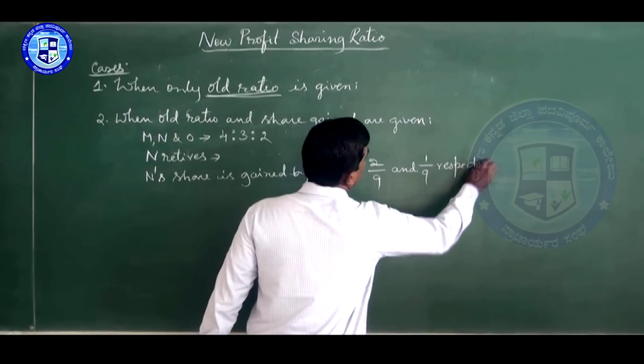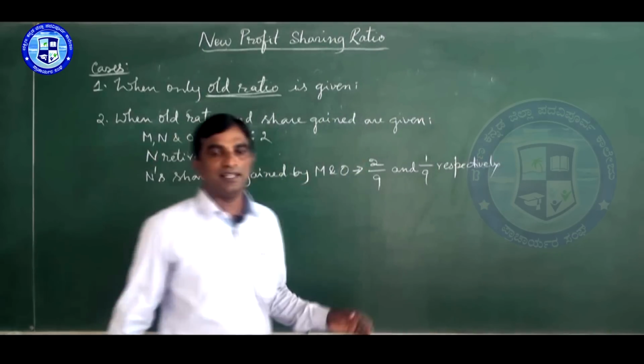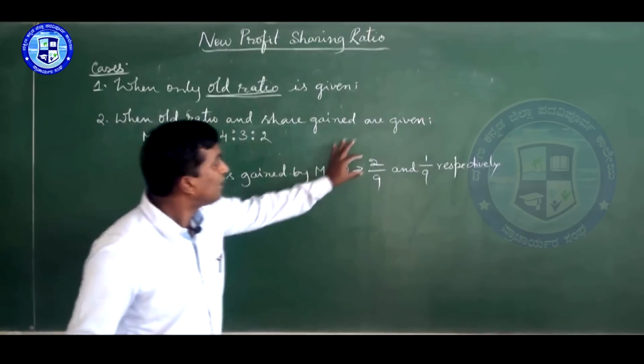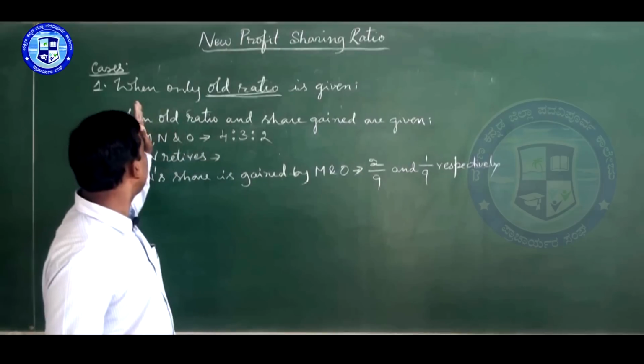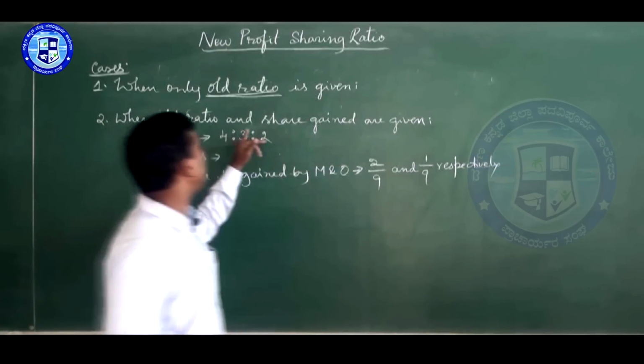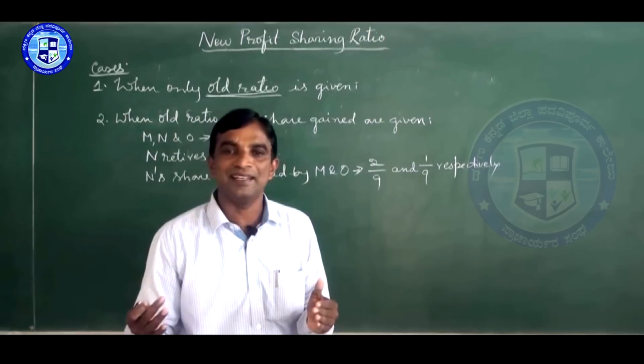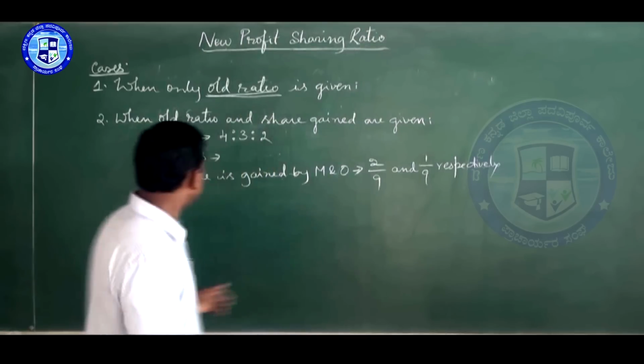They give this statement in the problem, respectively. So of N's share, 2 by 9 will be taken by M, and 1 by 9 will be taken by O. So what is the gain? Just write here.